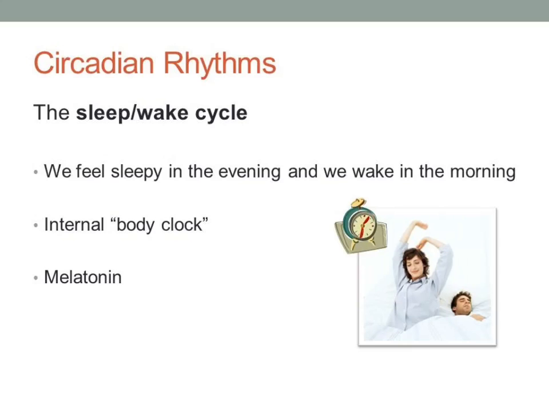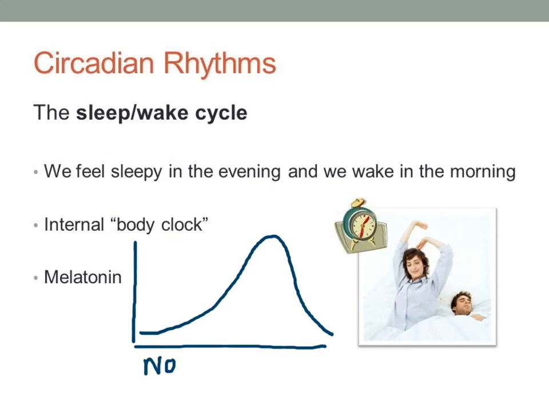We feel sleepy in the evening and we wake in the morning. Most people find it hard to sleep at other times than night time, and shift workers sometimes struggle to cope with forcing their bodies to sleep and wake at unconventional times. This is likely to be because this cycle is in part controlled by an internal body clock and the cyclic release of the sleepy hormone melatonin, which peaks between about midnight and 2 a.m. and troughs around 12 p.m.